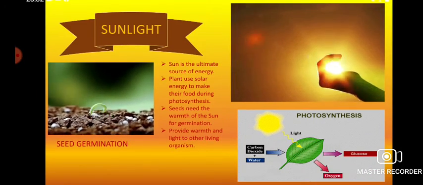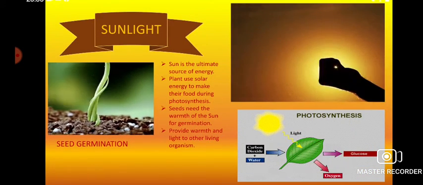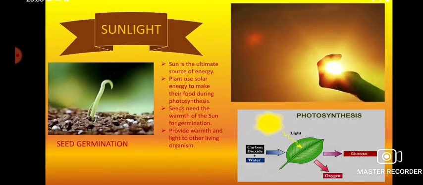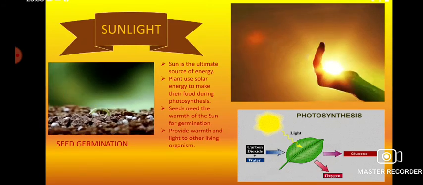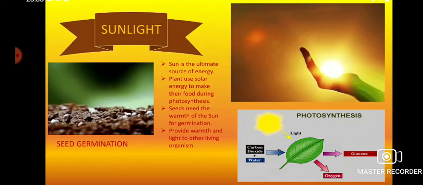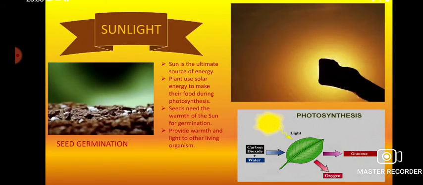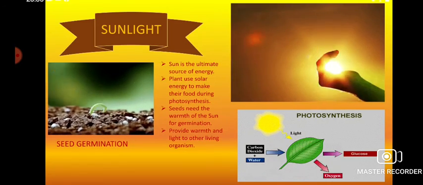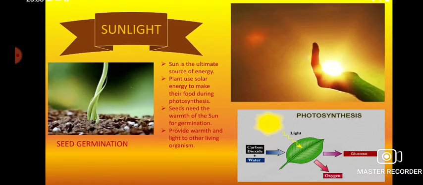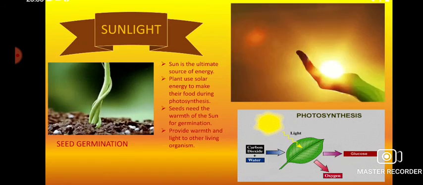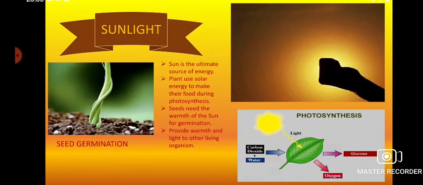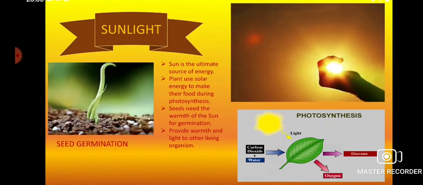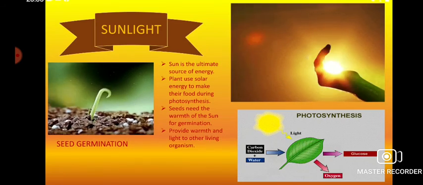The process of photosynthesis happens exactly when there is sunlight. Sunlight is the major factor. If you try the process with a torchlight, the plants will not photosynthesize, because they have a specific particle, the photon, which is responsible for the process. So it is unparalleled. There is no substitute for sunlight.